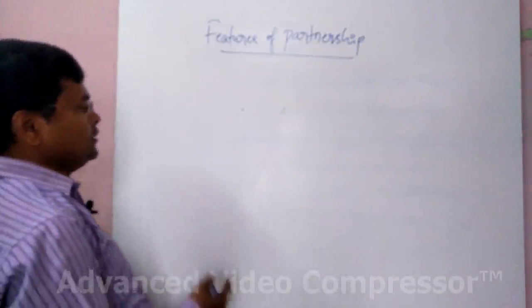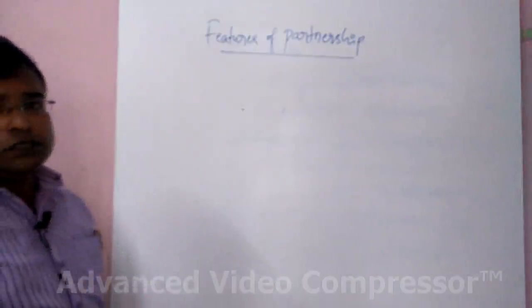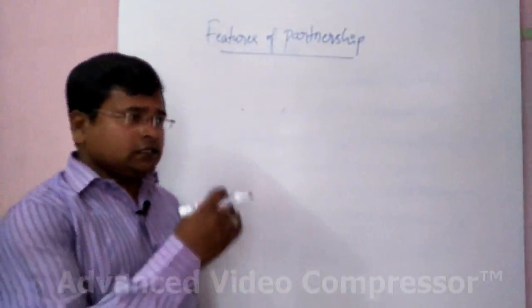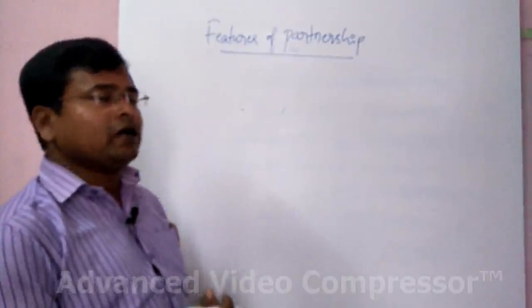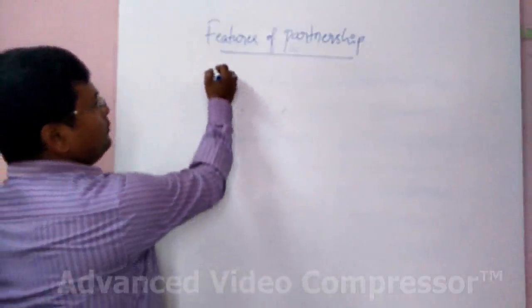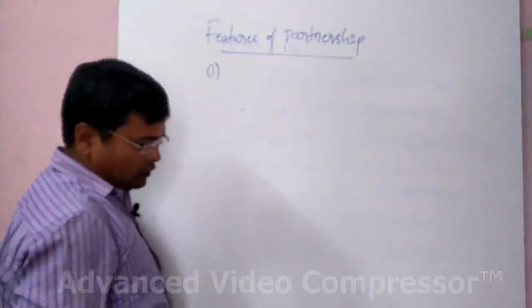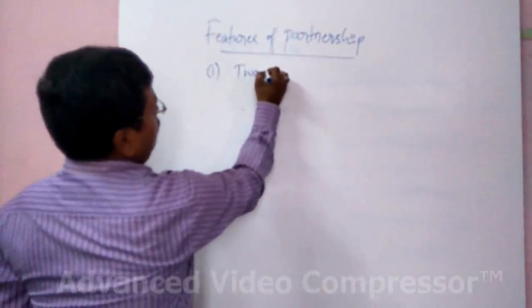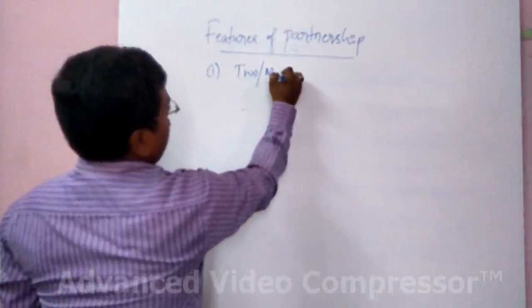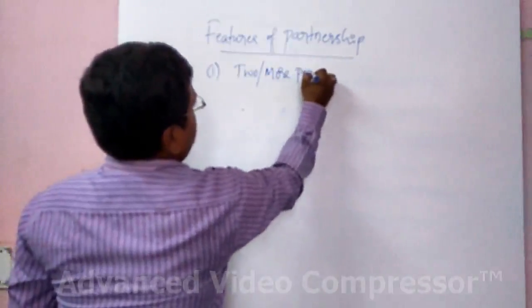Which are all those features? Let us discuss one by one. There are many features and we are going to discuss one by one. Among them, the very first one is two or more persons.